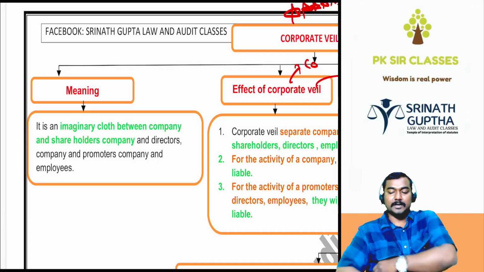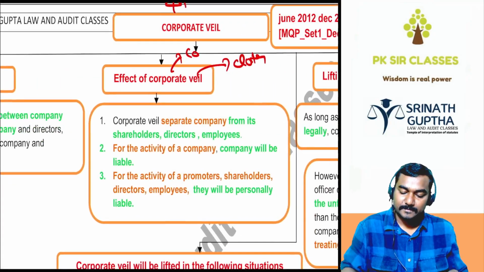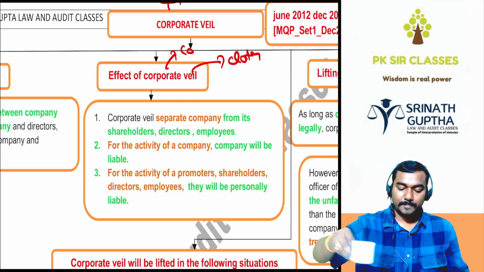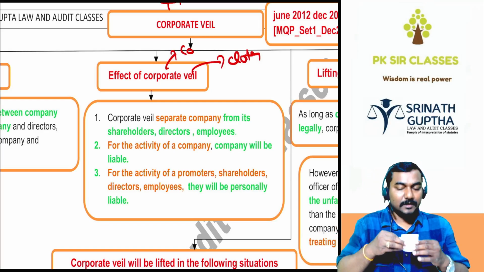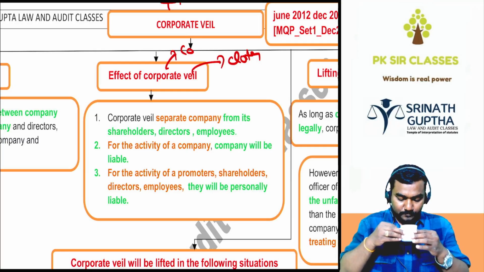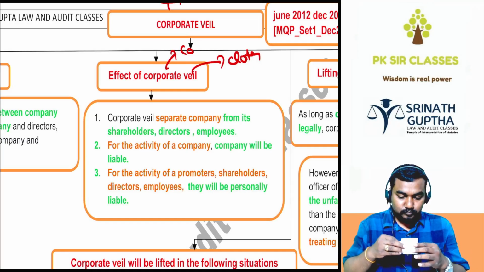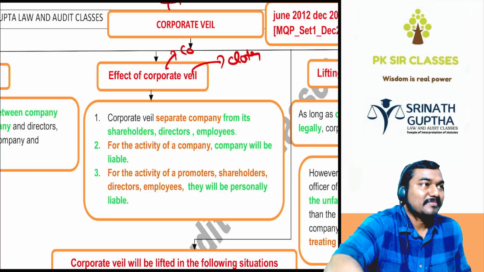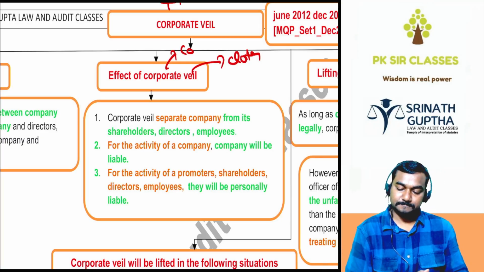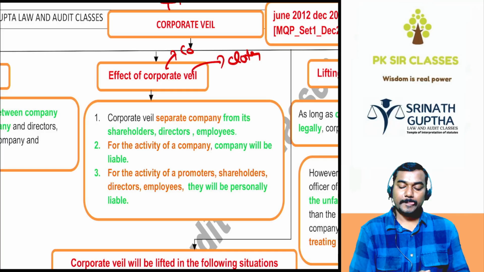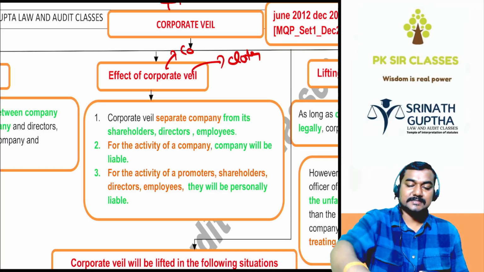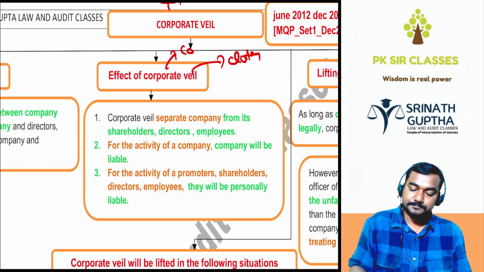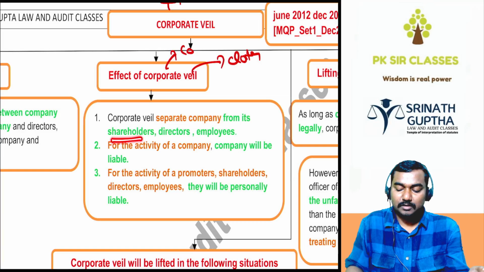Next, effect of the corporate veil. What is this veil doing? What happens because of this veil? Look. The corporate veil separates the company from its shareholders, directors, employees.